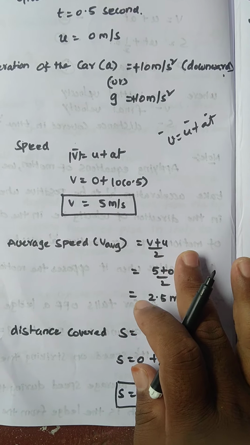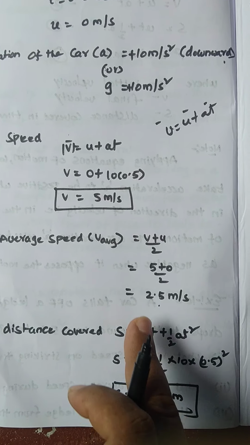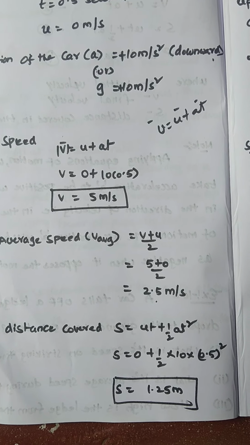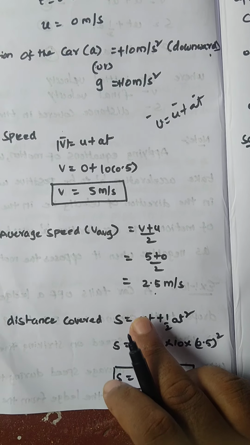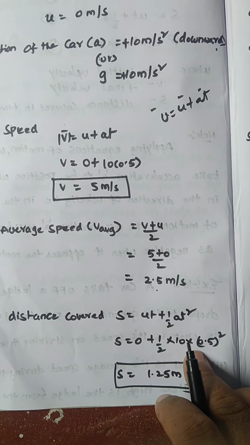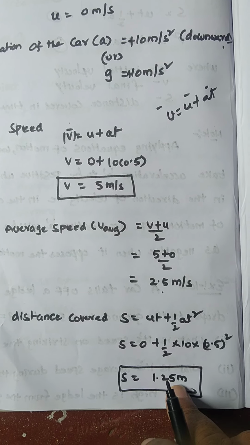Next, the average speed formula. Average speed equal to (v plus u) by 2. We already got v as 5, u is 0, divided by 2, so 2.5 meter per second. Next, distance covered, s equal to ut plus half at square, the second equation of motion. Here u is 0, so s equal to 0 into t, which is 0 only, plus half, a means 10, t square means 0.5 whole square. Then you can do the calculation, and you will get s equal to 1.25.